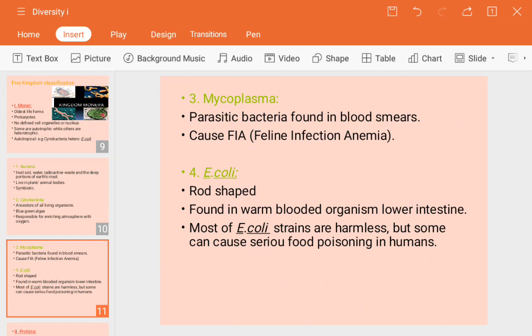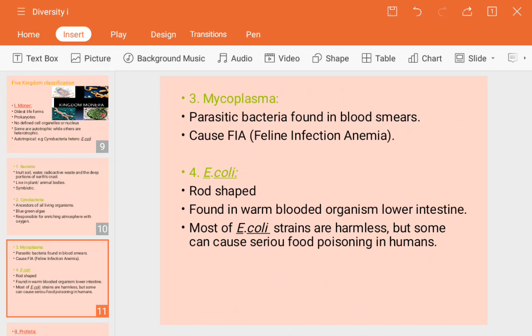Next, mycoplasma. Mycoplasma is a parasitic bacteria found in blood smears. Parasitic means organisms which live on other live bodies. Live means it's still a living body. On such a body, such organisms live, known as parasitic bacteria, and are found in the blood smear. The smear means if you have taken one drop of blood, that is actually a smear. So in the blood drop you can find this mycoplasma.